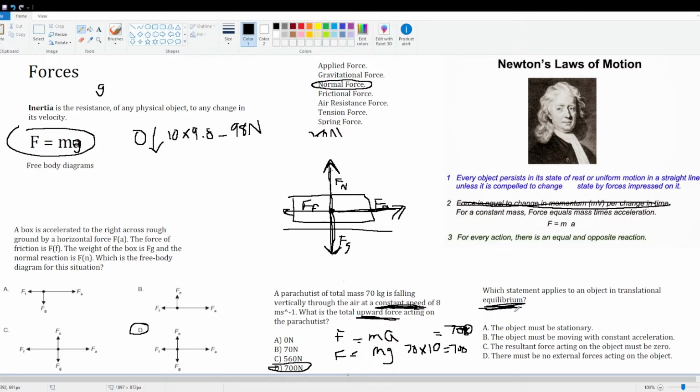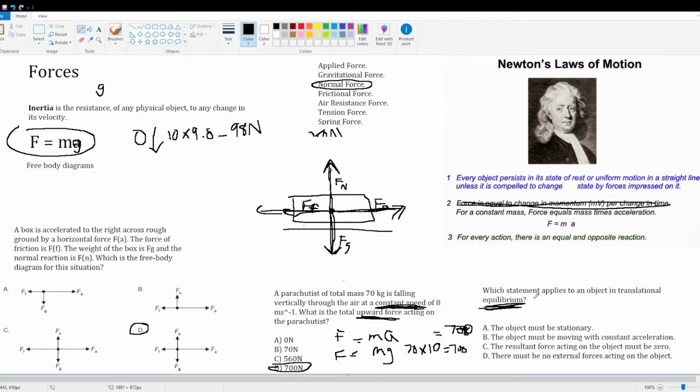So usually this means that object is moving at constant speed, and the forces acting on it are zero. If the force of friction here and the force of acceleration were the same, this object would be moving in translational equilibrium because the resultant force is zero, and if the object's motionless, it's in translational equilibrium. If the object is moving at constant speed, it's in translational equilibrium.